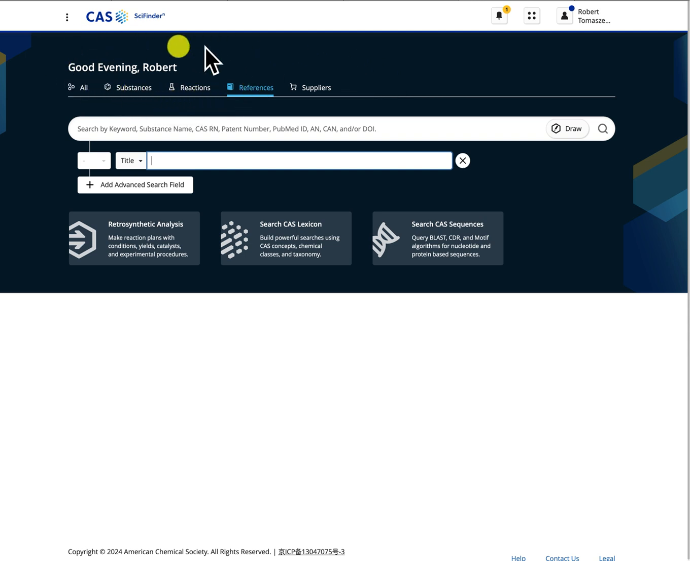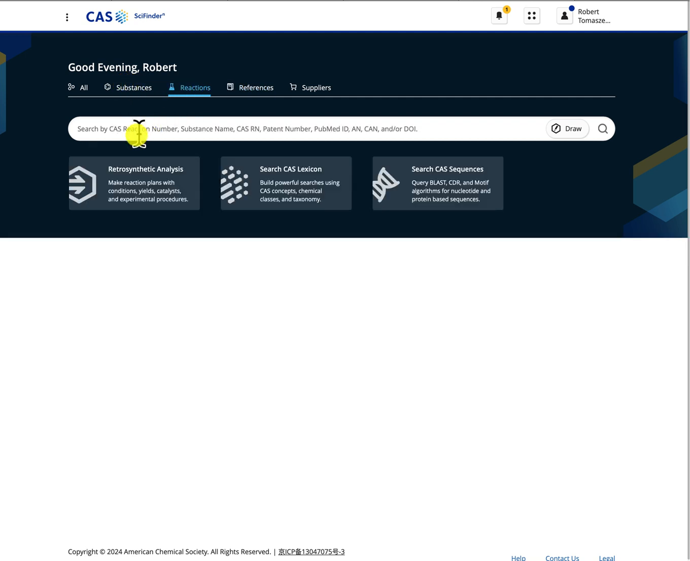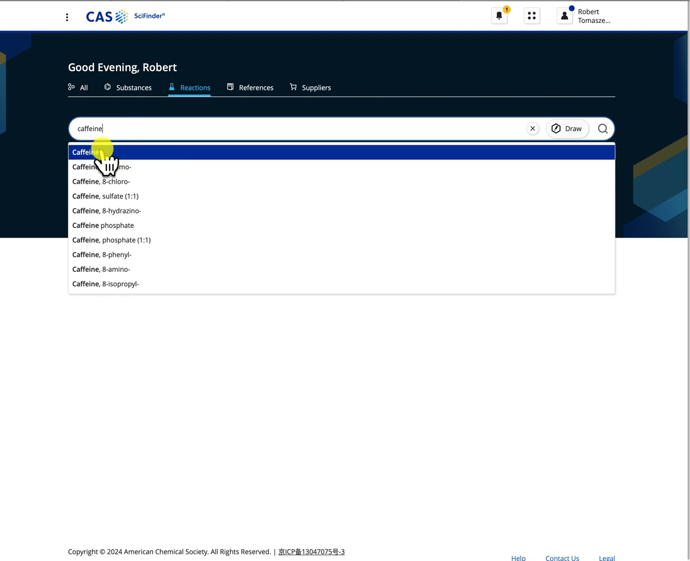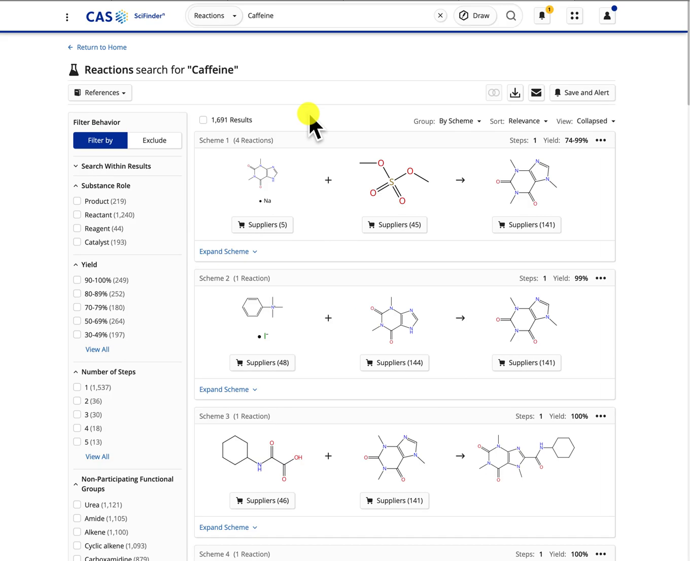SciFinder allows you more functionality. You can look for reactions and substances. With substances, as I mentioned in the previous video, you can search for the substance and retrieve the spectra directly from there. You could also search under reactions. So let me just click on reactions, type in my substance, caffeine, click on search, and now the database has retrieved 1,691 reactions.